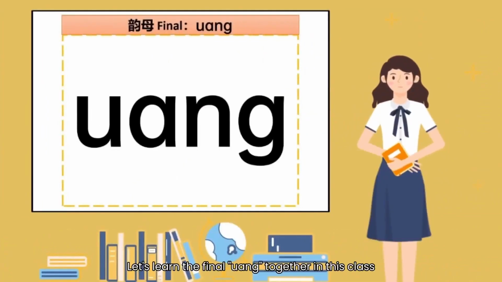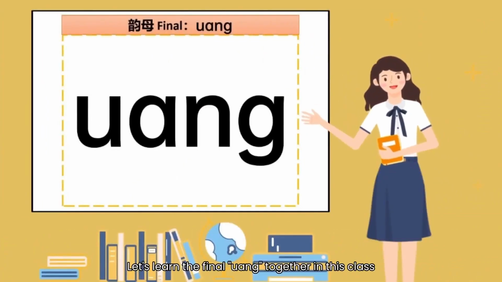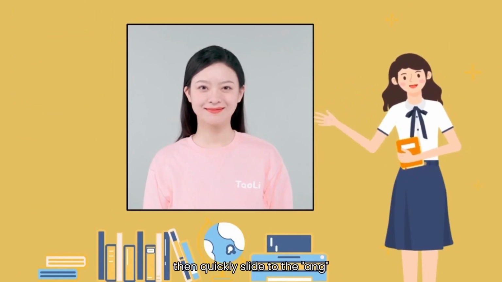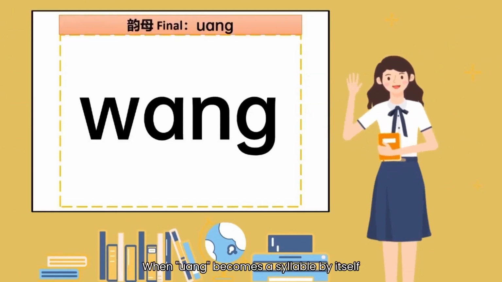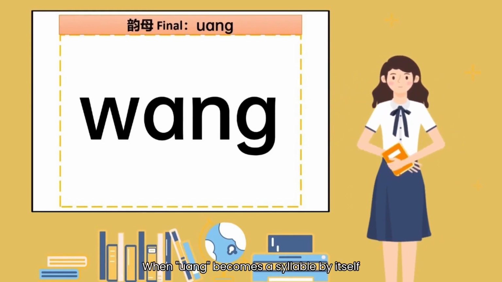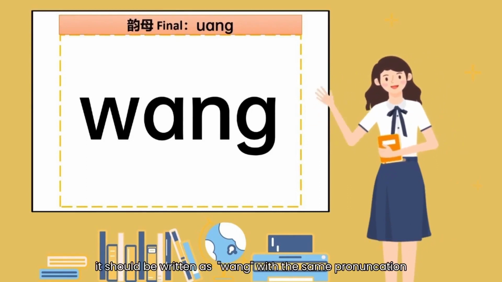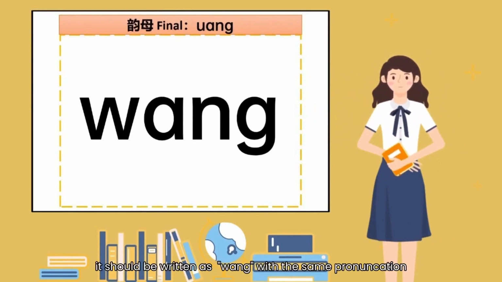Let's learn the final uang together in this class. When you pronounce the final uang, make the u sound, then quickly slide to the ang. Uang. When uang becomes a syllable by itself, it should be written as uang with the same pronunciation. Wang, wang, wang.